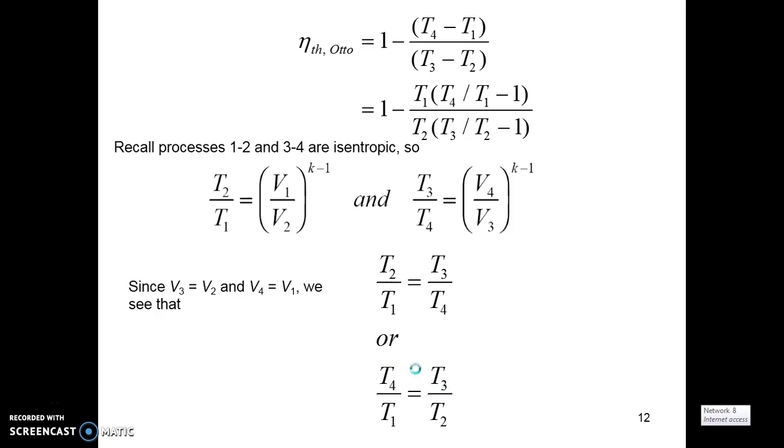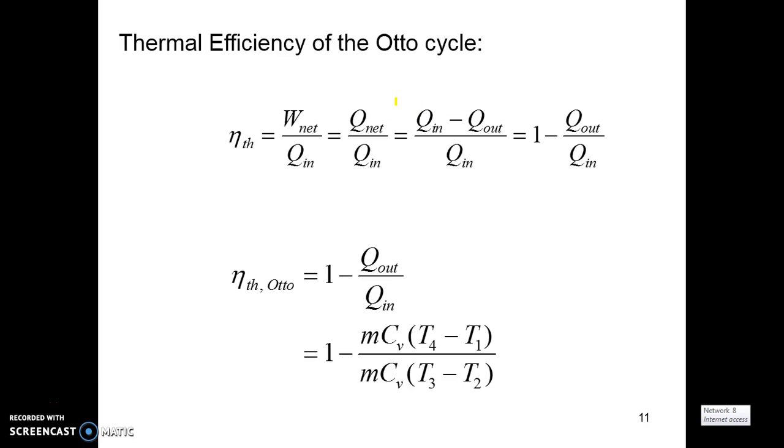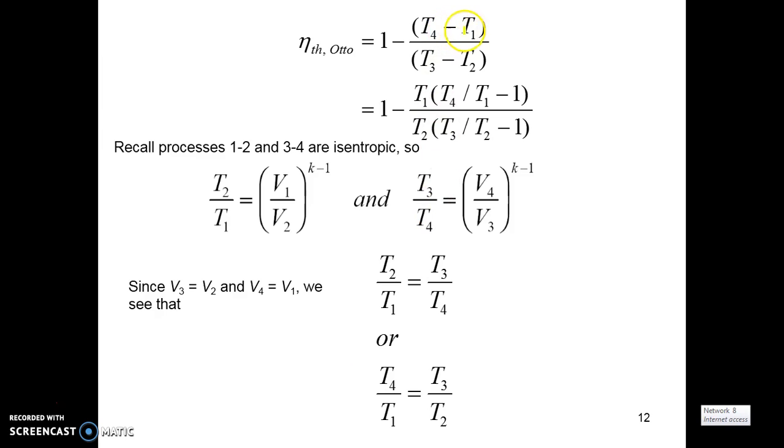Now we are introducing the compression ratio into the thermal efficiency. The common terms will be cancelled; we cancel m Cv in the numerator and the denominator. Finally, we obtain 1 minus (T4 minus T1) divided by (T3 minus T2).